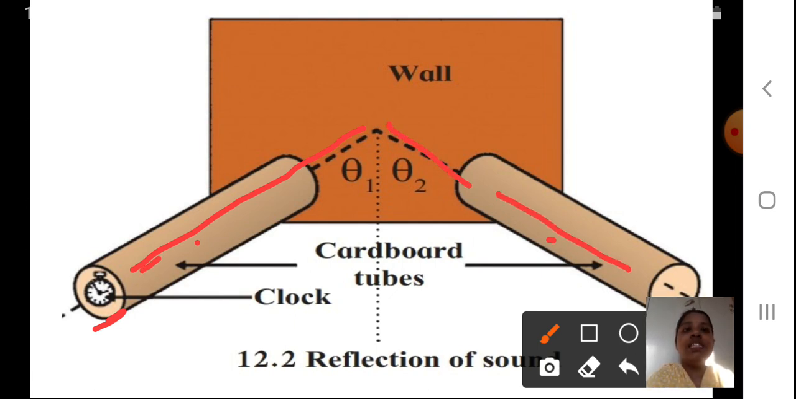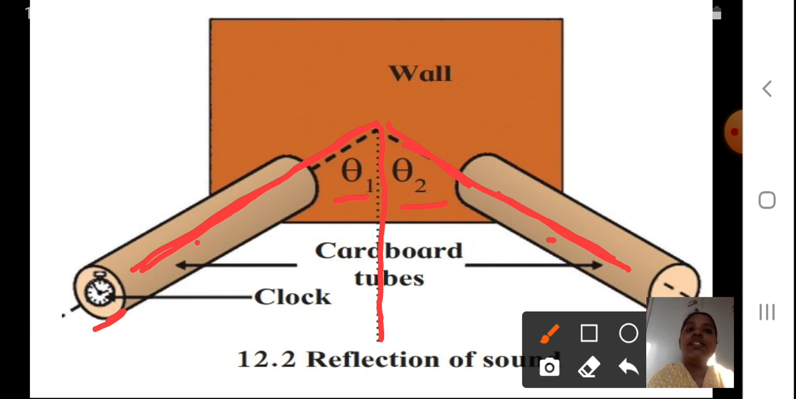So you have this incident sound wave and this is the reflected sound wave, and you can see this dotted line is your normal, or you will call it a perpendicular. So two angles you will be having, theta 1 and theta 2. Tell me students, will theta 1 be equal to theta 2? Yes, theta 1 will be equal to theta 2.